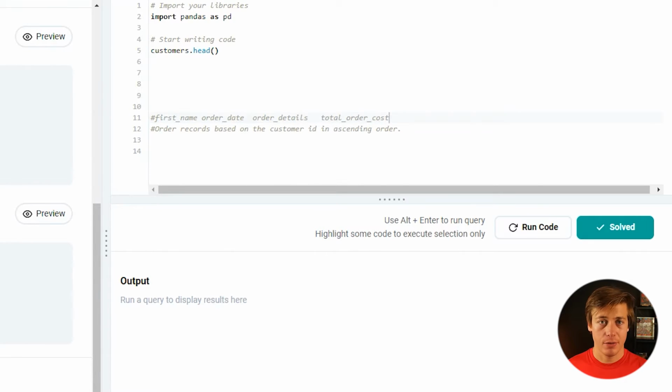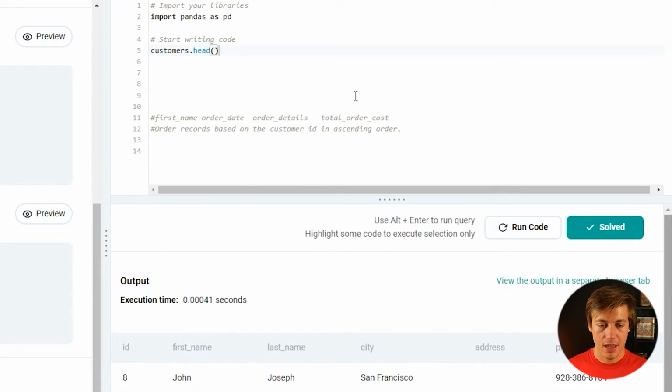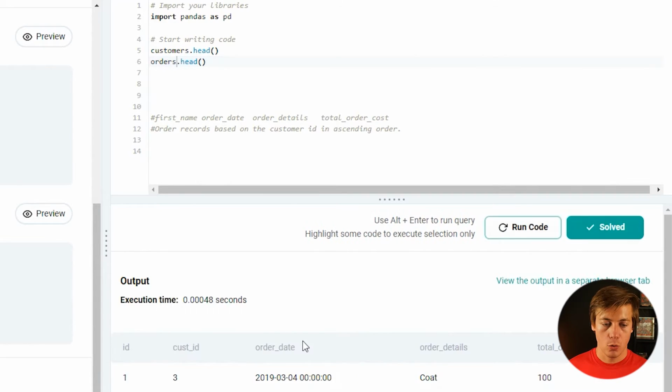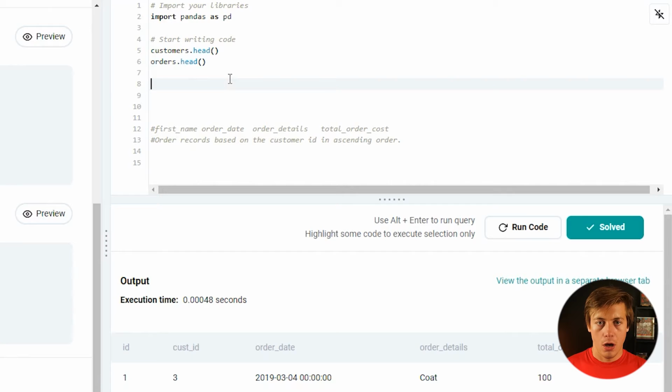We actually have two things we're going to have to merge again. I think it's been forever since we merged, but we have customers and orders. So if we see customers.head, orders.head. So customer ID first, last, city address and phone number, and then orders.head ID, customer ID. So let's merge these first. We can merge those first.